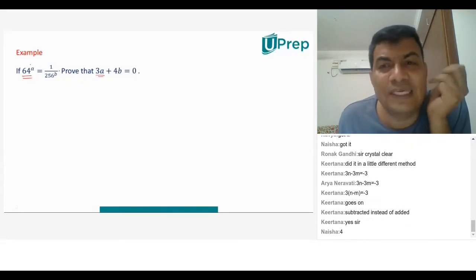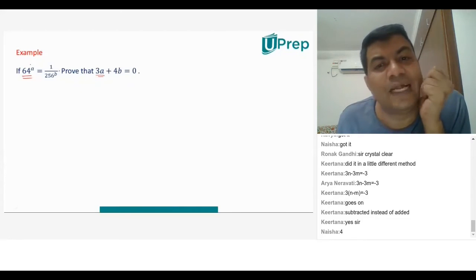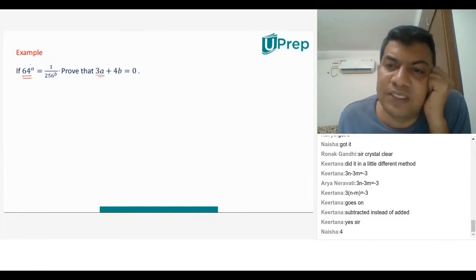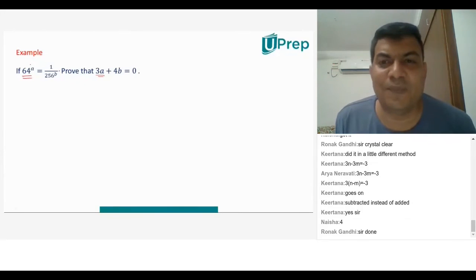4 fours is 16. 16 fours is 64. That's it. So the problem is related to 4. Just convert 64 in terms of 4 and also convert 256 in terms of 4. You'll have your answer.